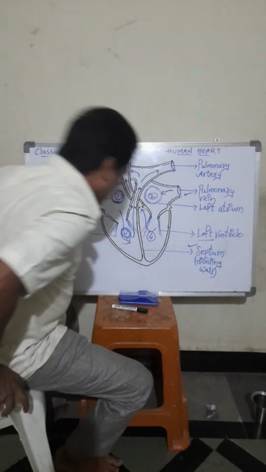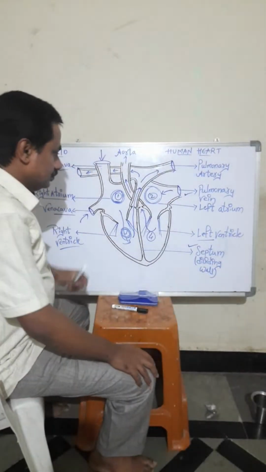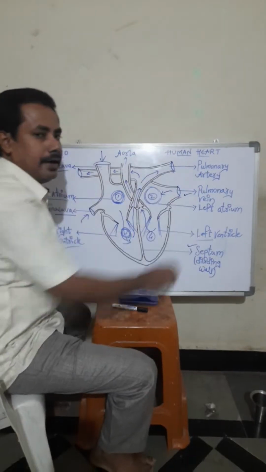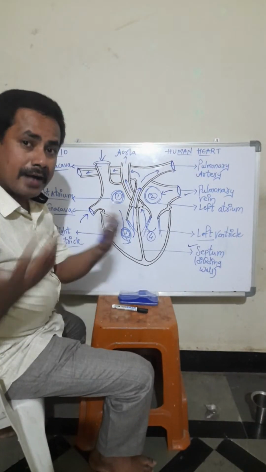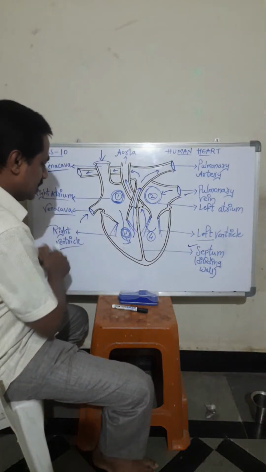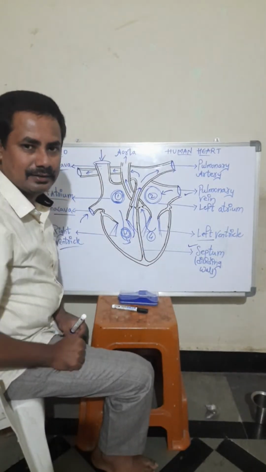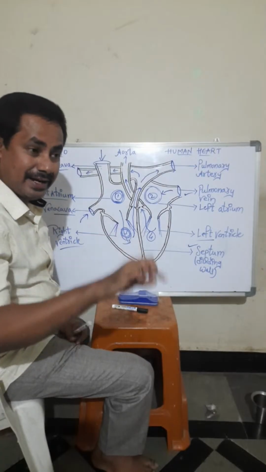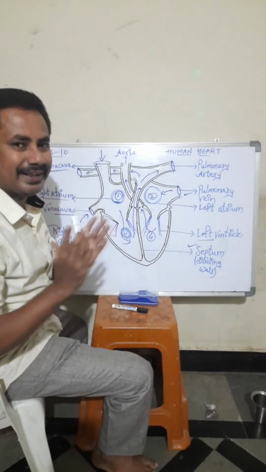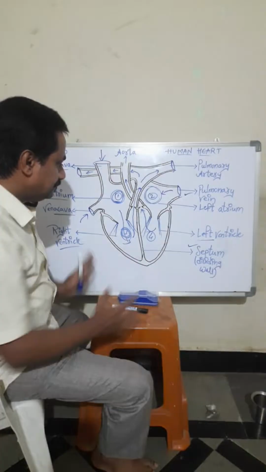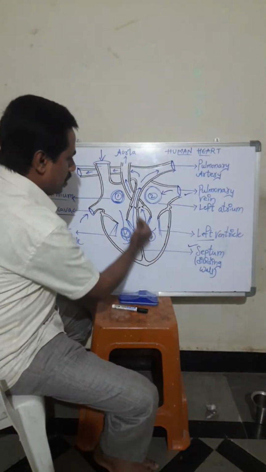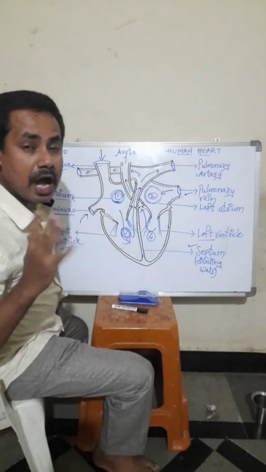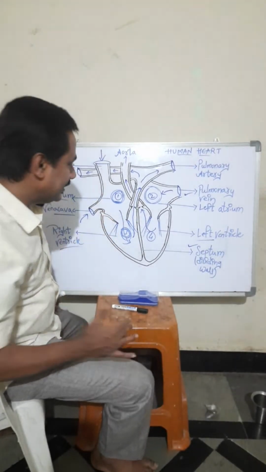Yes, fine. So now, these arteries are very thick, students. Why are arteries thick and why are veins very thin? There is a difference between arteries and veins. Arteries are thick. See, when the heart is pumping, the blood is moving with very high force.